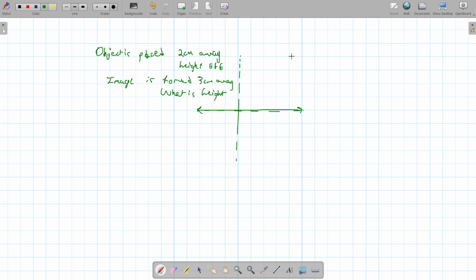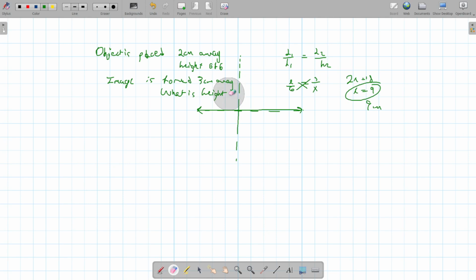If you want to do this, it's always length 1 over height 1 equals length 2 over height 2. The way I do it, I do 2 over 6 equals 3 over x. I cross multiply, I get 2x equals 18 and x equals 9. The answer was actually 9 centimeters.